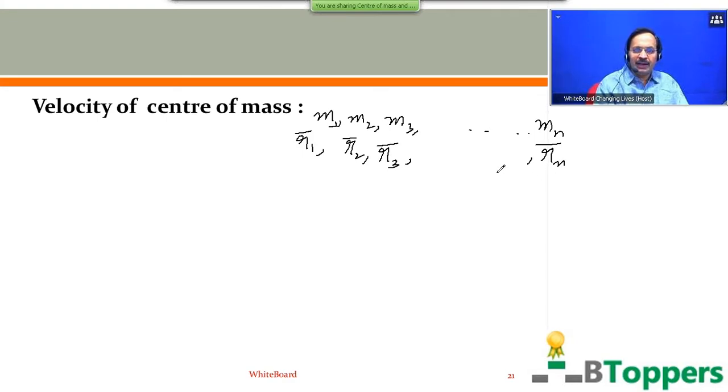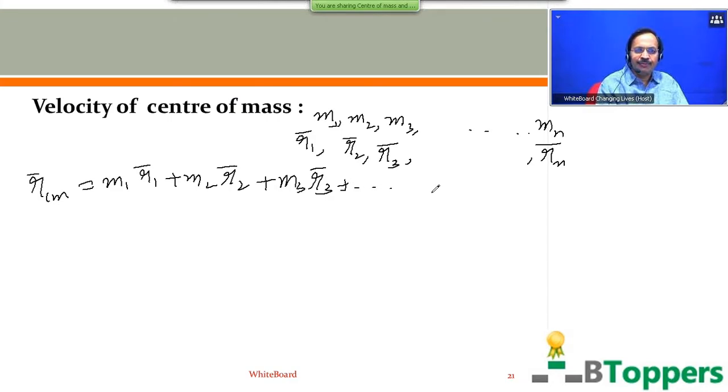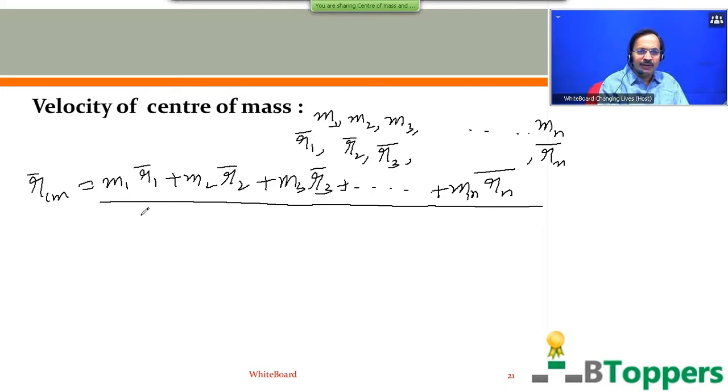Then the center of mass of the system of n particles is defined as a geometrical point whose position vector with respect to the same origin O is given by RCM bar equal to m1 r1 bar plus m2 r2 bar plus m3 r3 bar, etc. up to mn rn bar, divided by the sum of the masses of all the n particles of the system.